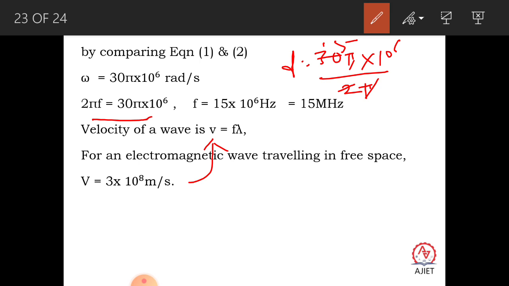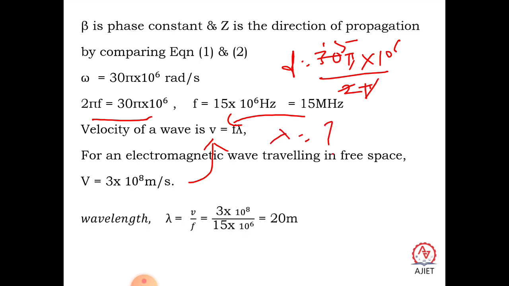So just substitute it in place of v. We know v is equal to f lambda, and f we already calculated as 15 megahertz by comparing, so 15 into 10 raised to 6. Calculate the value of lambda, and it comes to be almost 20 meter. Sometimes they may ask you, can you tell me what kind of electromagnetic radiation this is? If it comes to something like 20 meter, you can tell that these are nothing but radio waves.